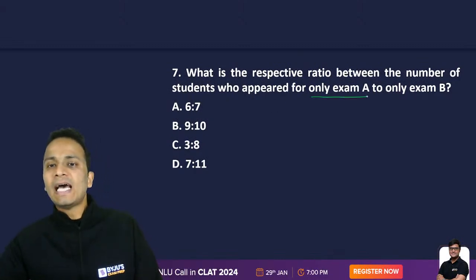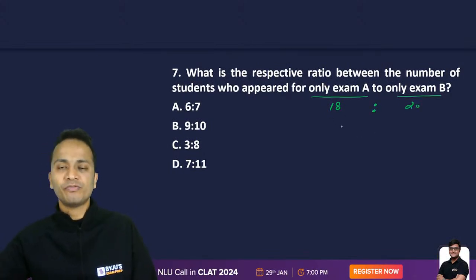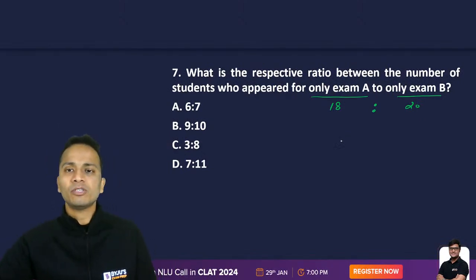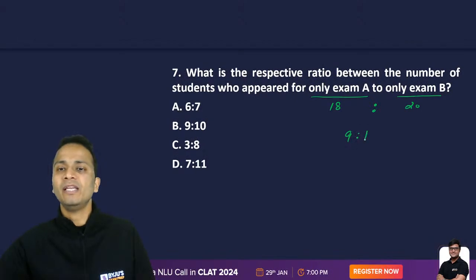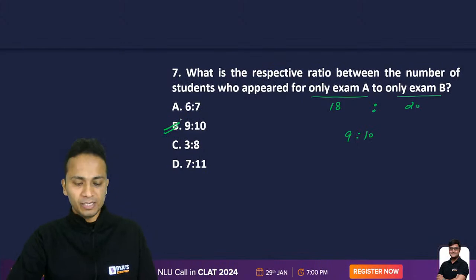So only exam A 18 students and only exam B 20 students. So we have to calculate the ratio of this, 18 is to 20. Common factor of 2 will be taken out. So the final answer will be 9 is to 10. So 9 is to 10, that is option B.